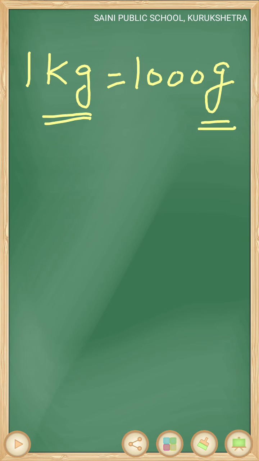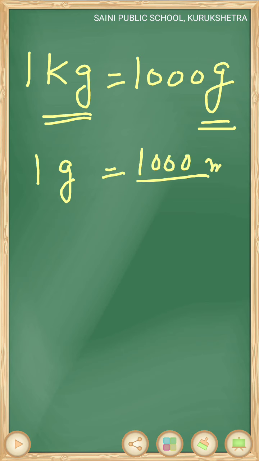Similarly, 1 gram is equal to 1000 milligram. Milligram is lighter, meaning smaller than gram. Kilogram is bigger, gram is smaller, and milligram is the smallest unit for measuring weight.